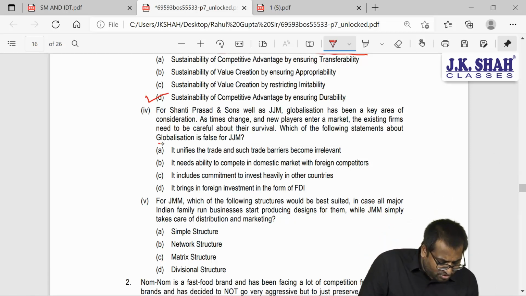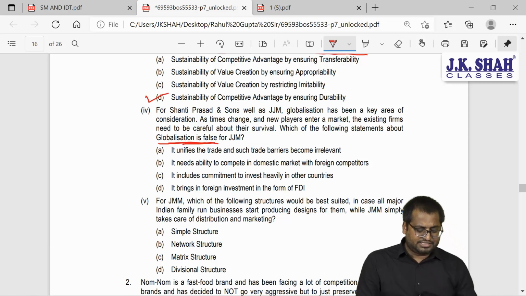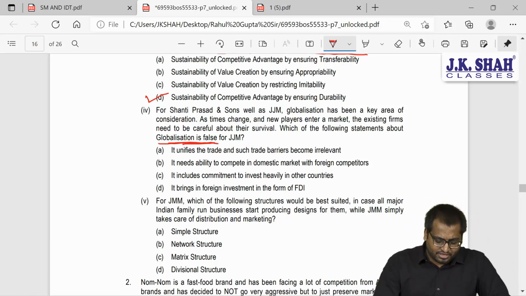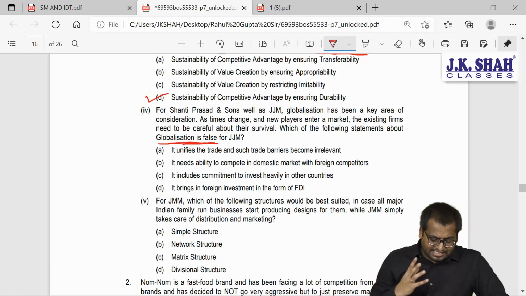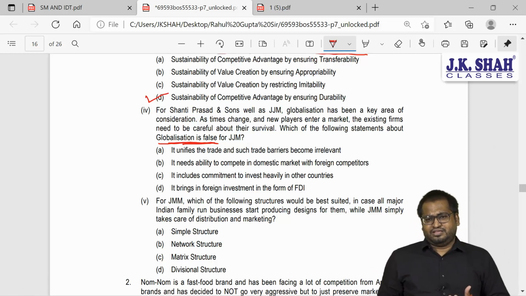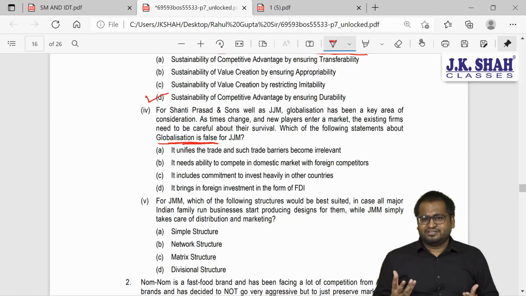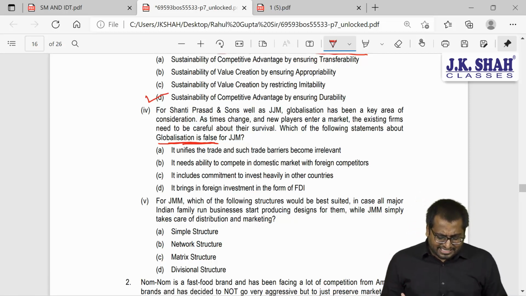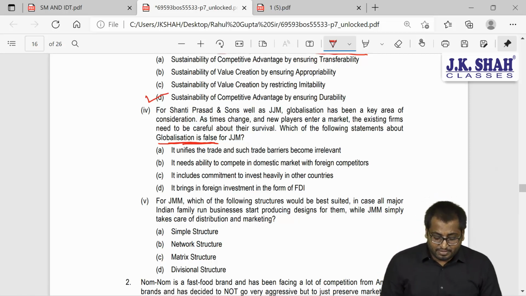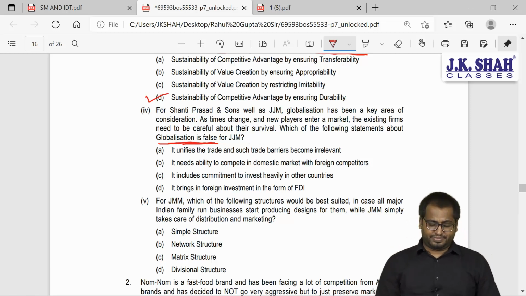So you need to find out which of the statement is false. Read the first option, A. It unifies the trade and such trade barriers become irrelevant. That is a true statement. That is not a false statement, that is a true statement. So it is not your answer here because we want the false statement.